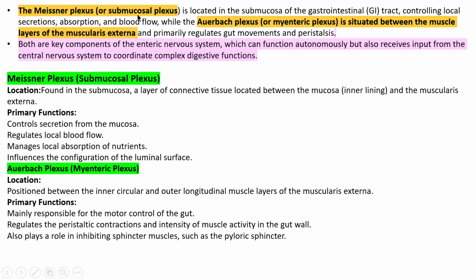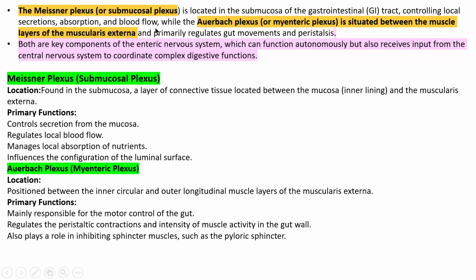Now, the Meissner plexus, which is the submucosal plexus, and the Auerbach plexus, the myenteric plexus. No need to be confused by this. The Meissner plexus, called the submucosal plexus, is located in the submucosa of the gastrointestinal tract, controlling local secretion, absorption, and blood flow.